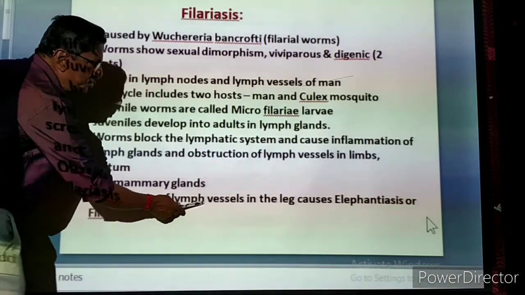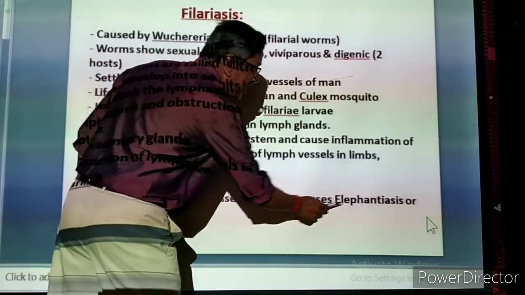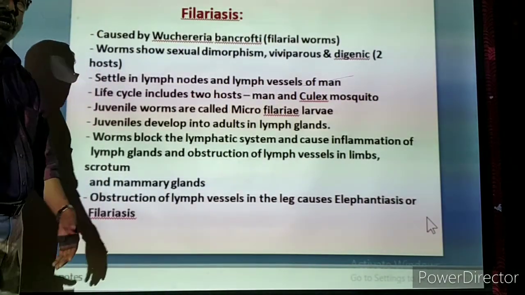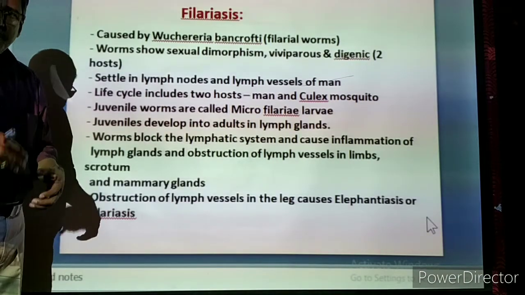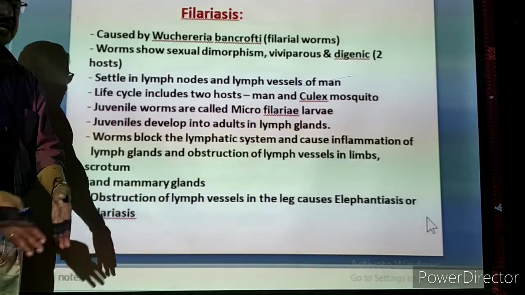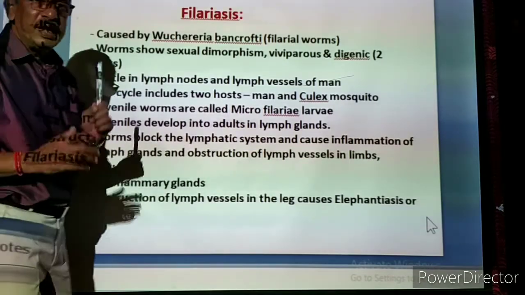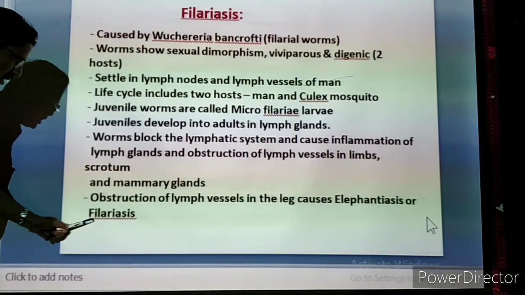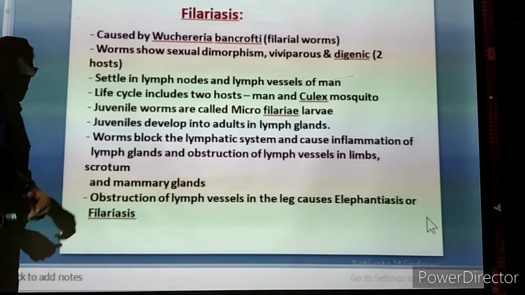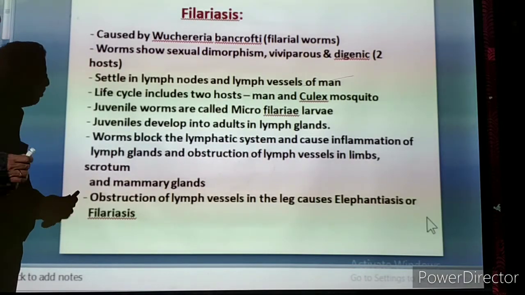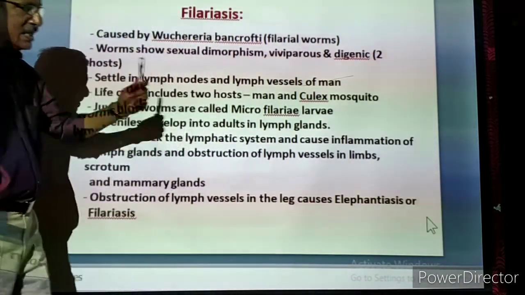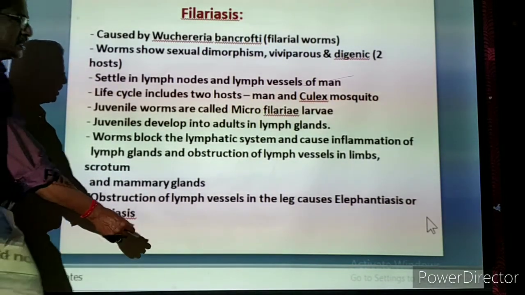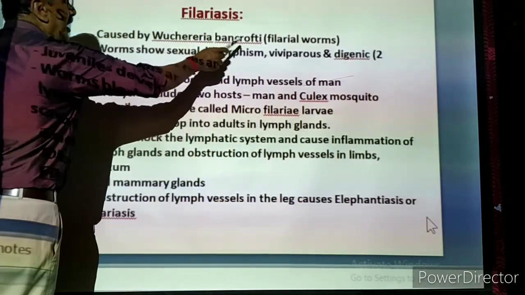The obstruction of lymph vessels in the leg alone is causing elephantiasis. Now the lymph vessels are completely blocked in the leg, and the lymph is not flowing upward. Everything is staying there. So both legs or any one leg will be swollen bigger and bigger, giving an appearance like an elephant's leg. That is called elephantiasis, or it is also called filariasis. But now it is mostly eradicated. A long time before, people used to suffer with this elephantiasis. Rarely some people will have a very thick leg. One leg will be very thick, or both legs will be very thick. That is called elephantiasis, caused by filarial worms.